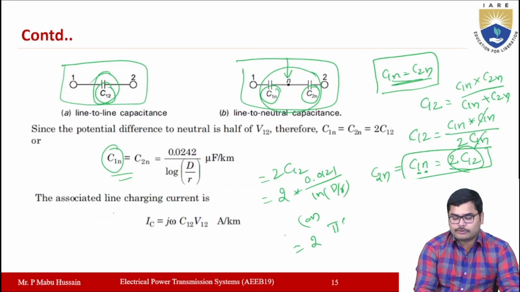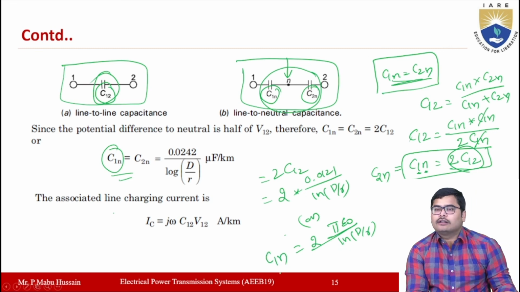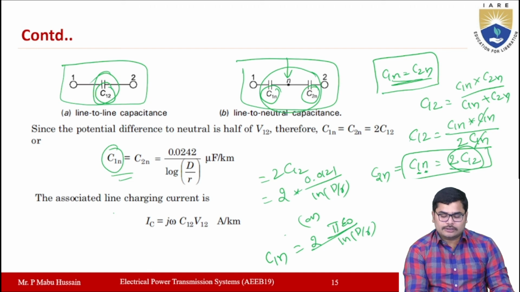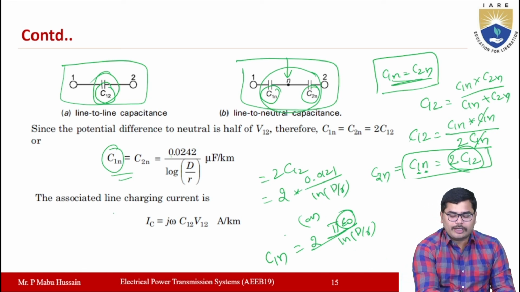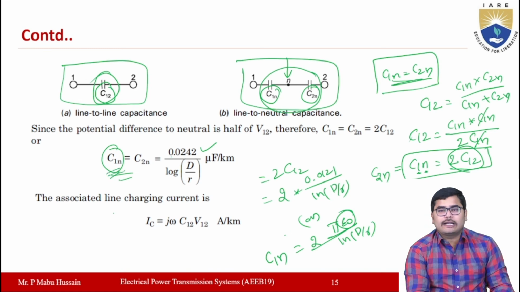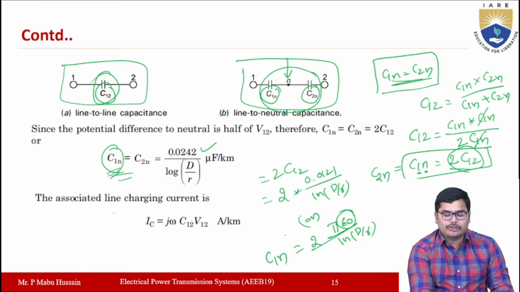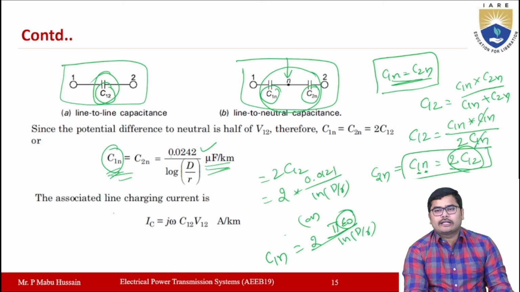So pi into epsilon naught by ln d by r, also you can write 2 pi epsilon naught by ln d by r, will be the value of capacitance between one conductor and neutral, right? So if you substitute the epsilon naught value here and calculate the value, you will get 0.0242. The capacitance between one line and neutral will be equal to 0.0242 by ln d by r. This value is in microfarads per kilometer.